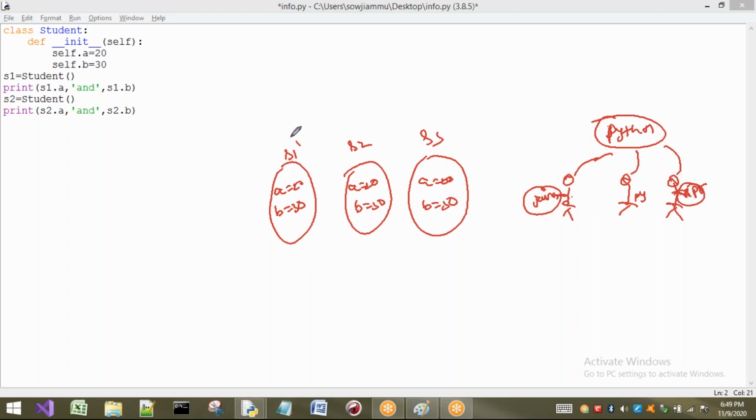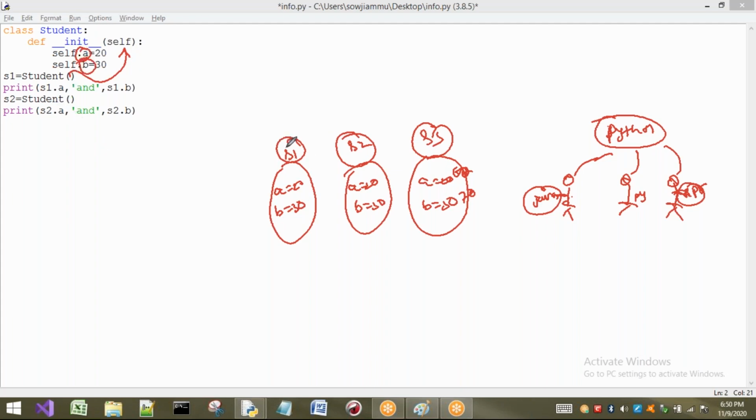That means s1 wants a value as 20 and b value as 30, and s2 wants a value as 30 and b value as 40. Then who has to provide it? Then s2 has to provide those values. And s3 wants 60 and 70, so it has to provide those values. That means here, did I pass any values to this constructor? I have not passed. Passing means that while creating an object, I have to pass the values here, if I need my own values. If you do not pass any values here, then by default a value will be 20 and b value will be 30.